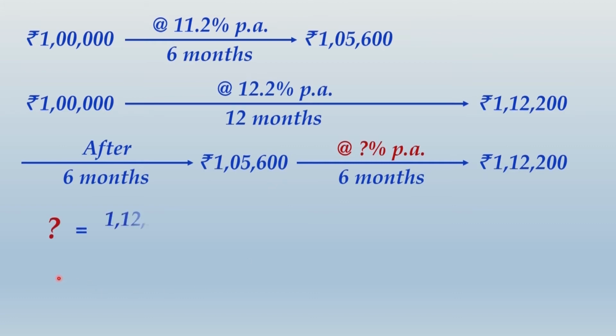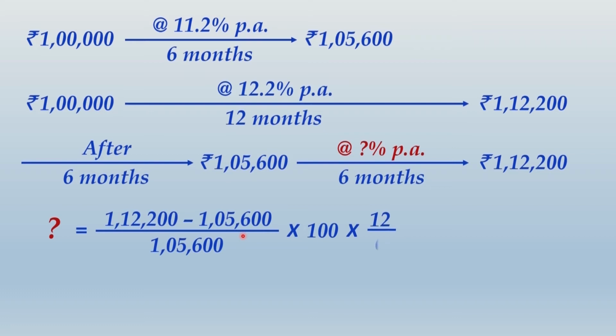So the question mark value will be (1,12,200 minus 1,05,600) divided by 1,05,600. That will be the interest rate, but that interest rate will be for 6 months. To convert that into per annum, we would multiply by 12 by 6, and you can use your calculator and check it. It will be exactly 12.5% per annum.